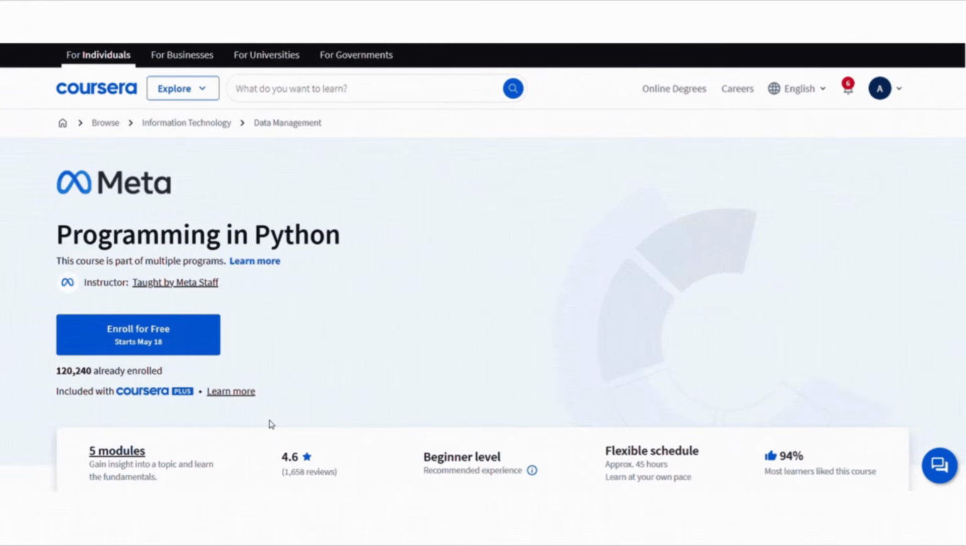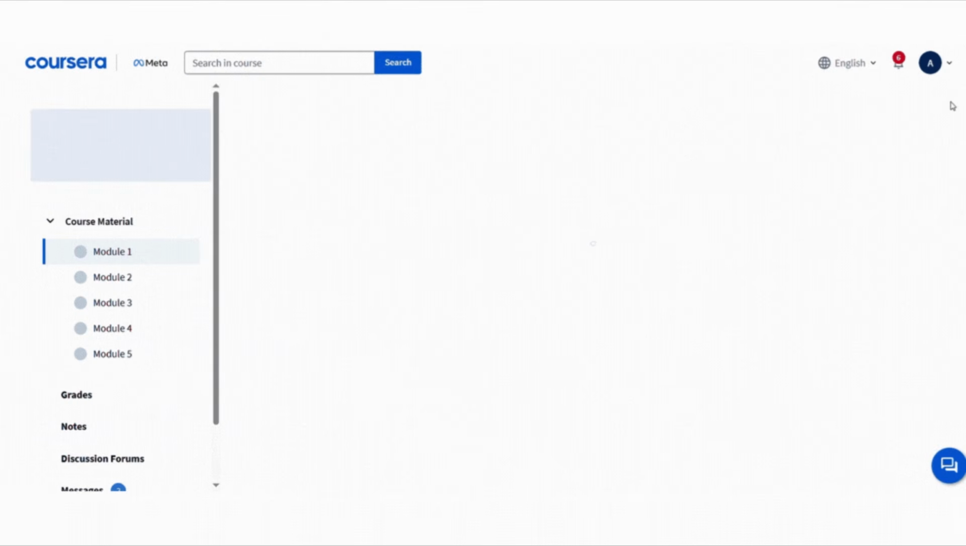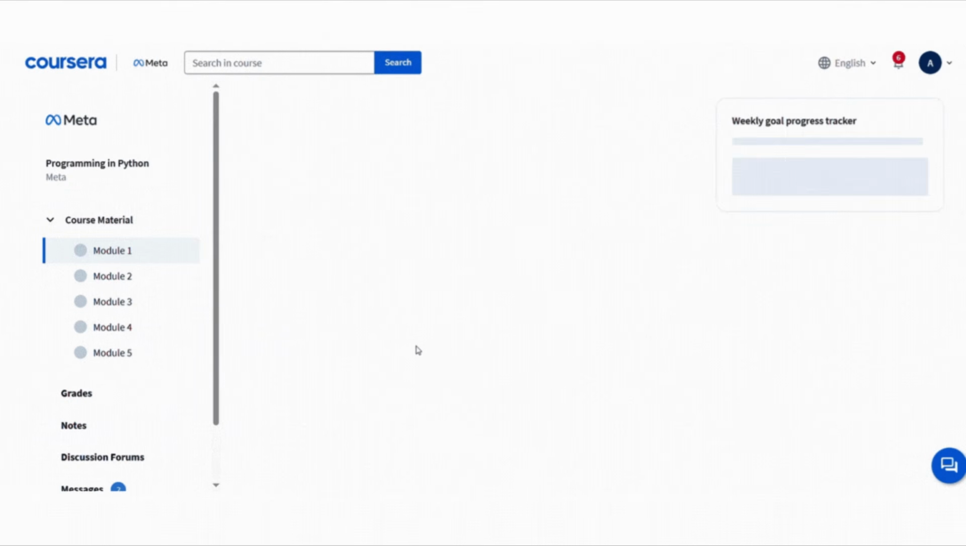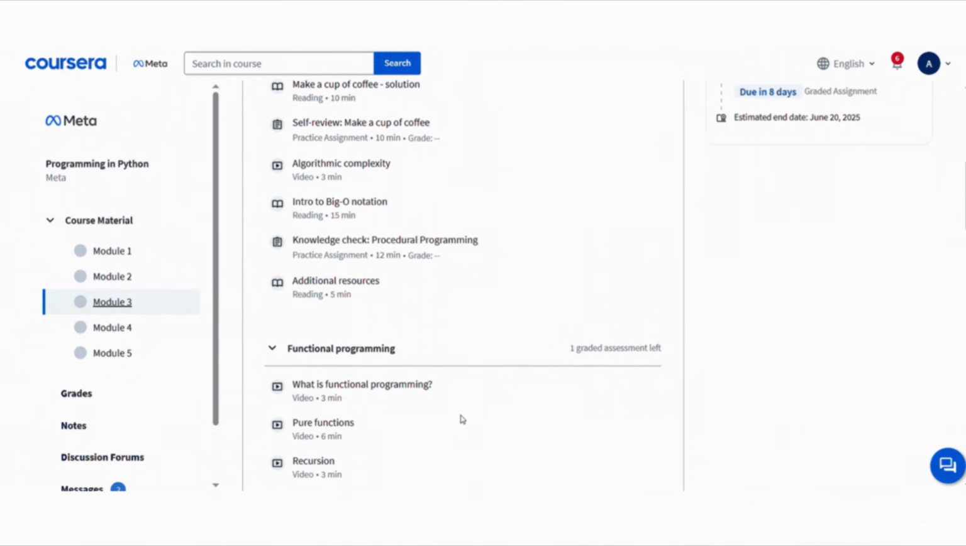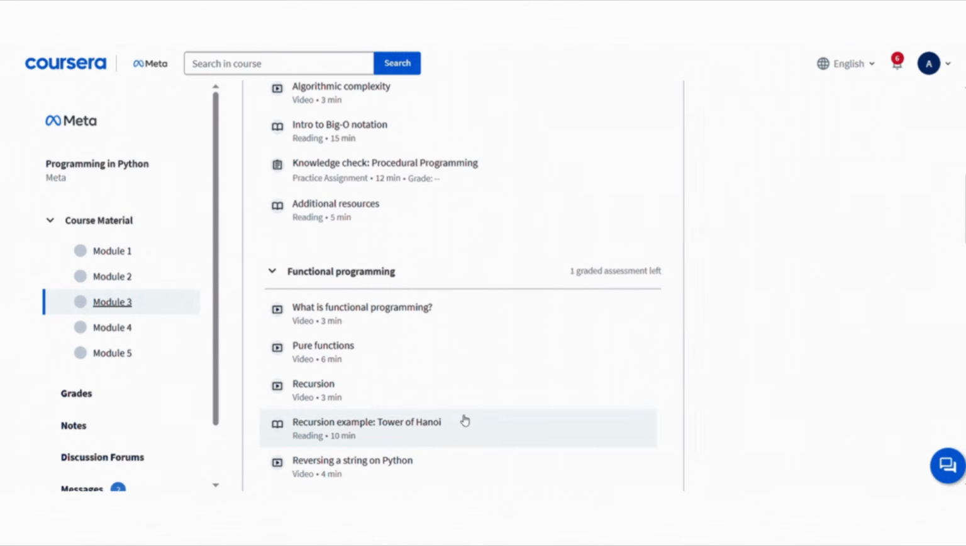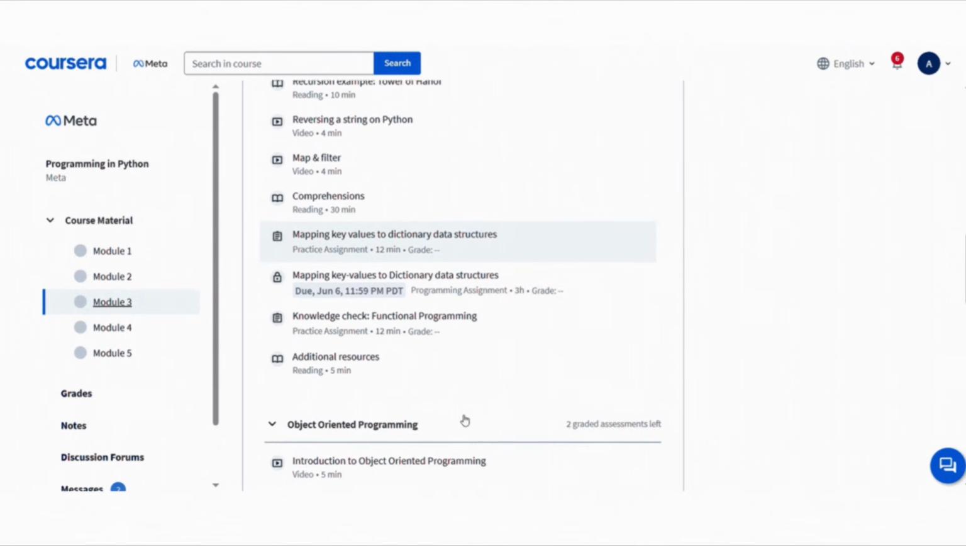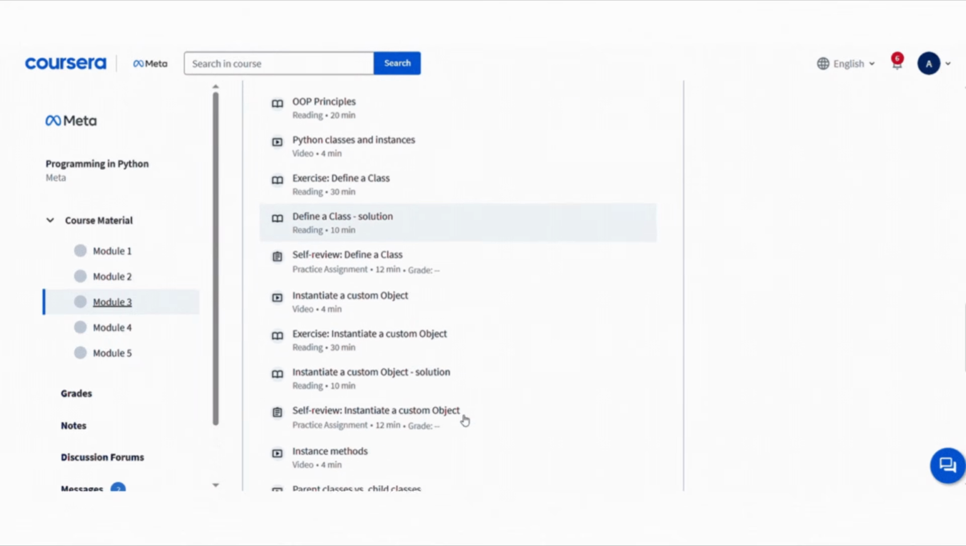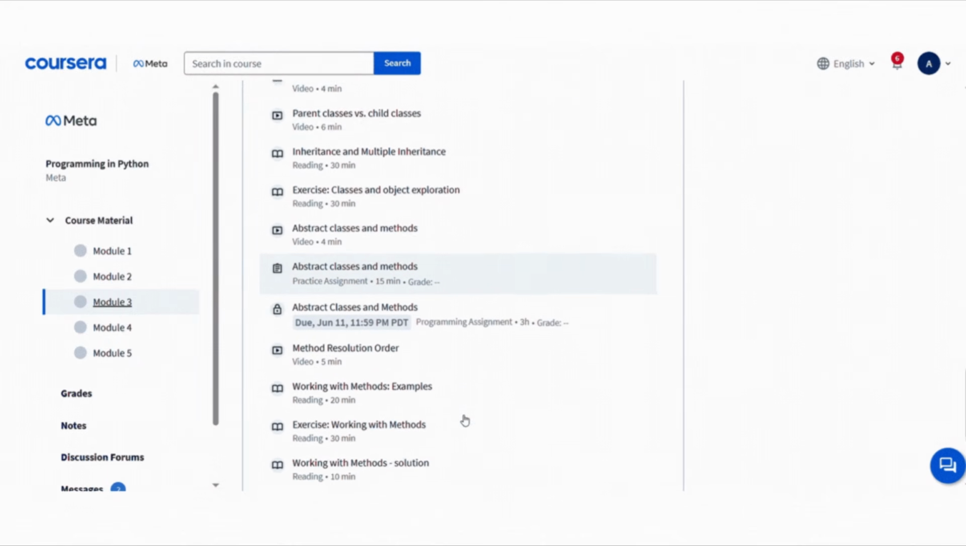To enroll in this course for free, click the Enroll for Free button, then click Audit this course, and that's it. You will get full access to all the course materials. This course is great if you want to get ready for jobs in backend development or database work. Plus, you will explore the Python ecosystem and popular libraries, which is really helpful.